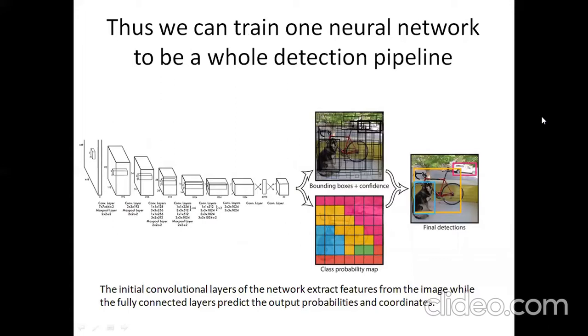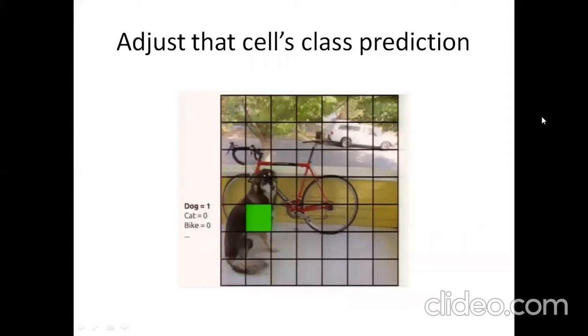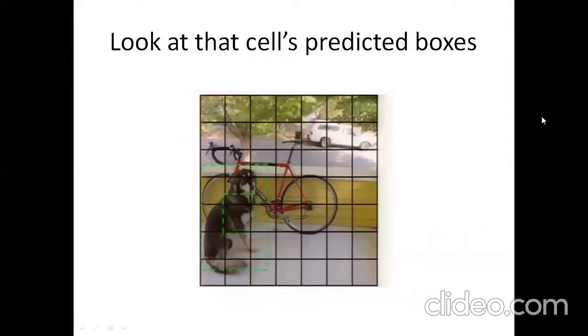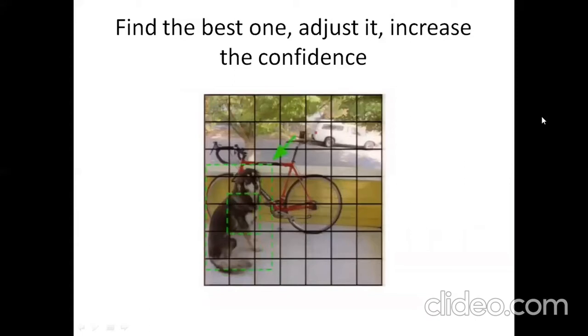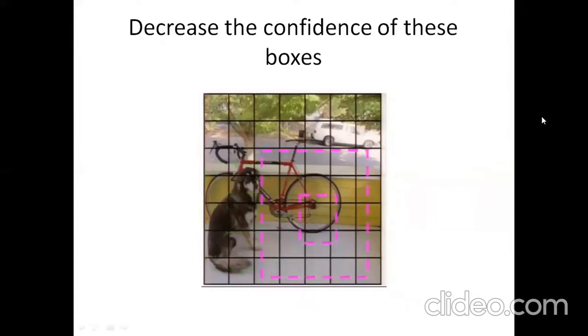This also means we are predicting all of these detections simultaneously. So our model implicitly incorporates global context in the detection process, so it can learn things about which objects tend to co-occur together. The relative size and location of objects and things like that are learned during training. During training, match the example to the right cell. Adjust that cell's class prediction. Look at that cell's predicted boxes. Find the best one, adjust it, and increase its confidence. Decrease the confidence of other boxes, and decrease the confidence of boxes which don't contain any objects.